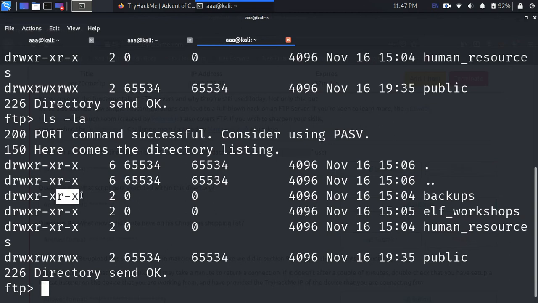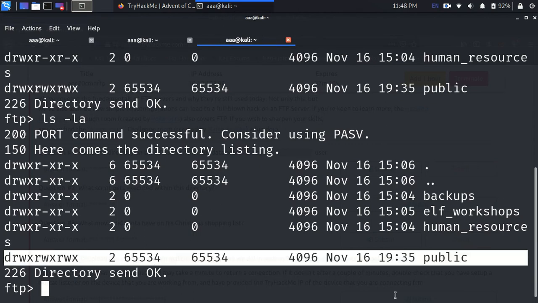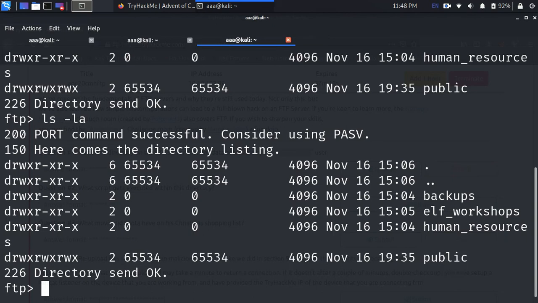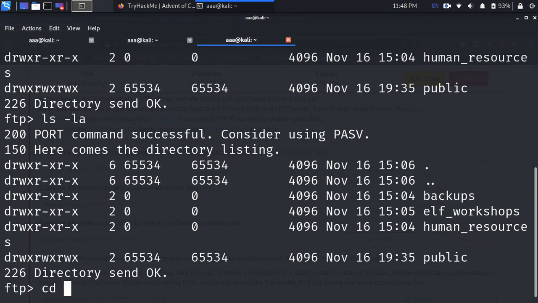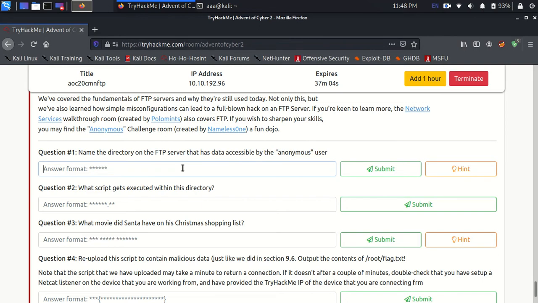I have read permissions in some, but in the last directory there is read, write, execute, so I have all the permissions in this directory known as public. Let's go there. If you cd into all the other directories, you'll find nothing, they're quite empty. So cd public.